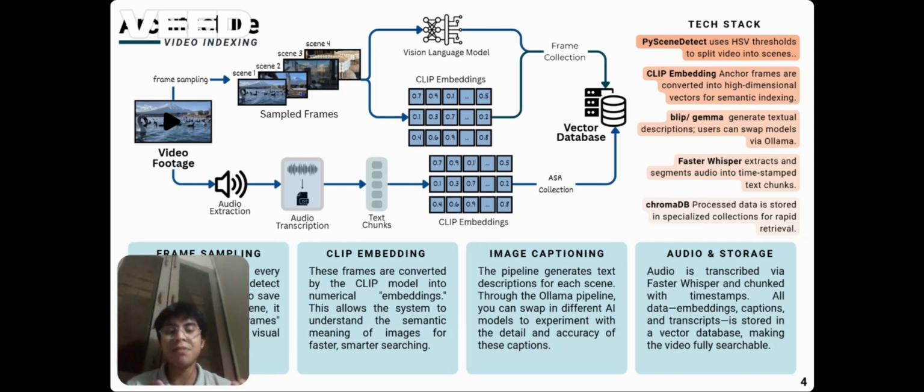Crucially, gUrrT performs image captioning to generate text descriptions for each frame per scene. I extensively tested BLIP, a very primitive vision language model that generated pretty poor captions but required very little VRAM. In order to improve my caption quality, I swapped it with a more VRAM heavy model, namely Gemma 3, which vastly improved the caption quality.